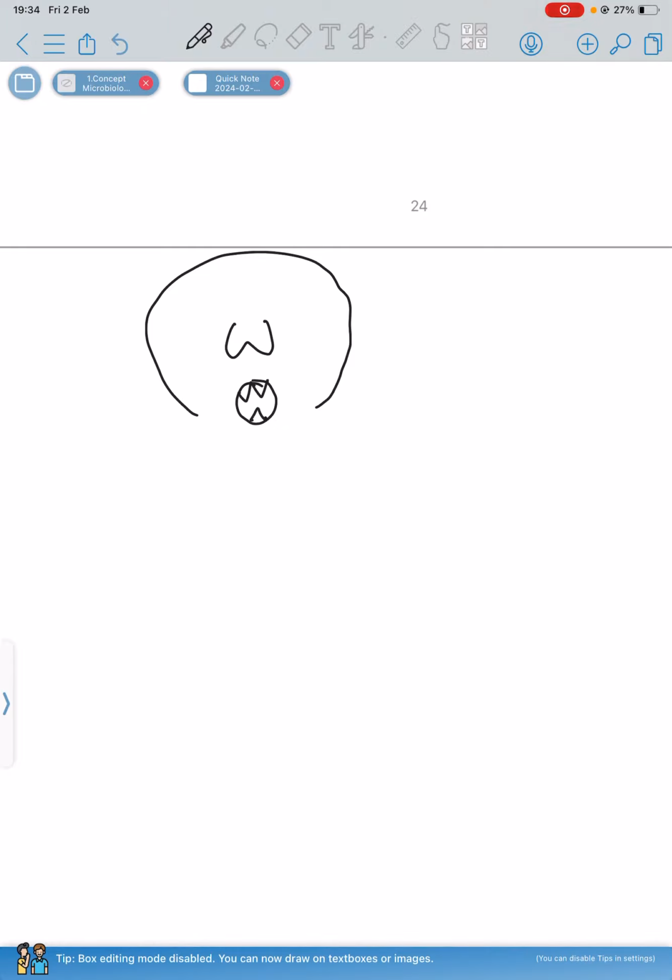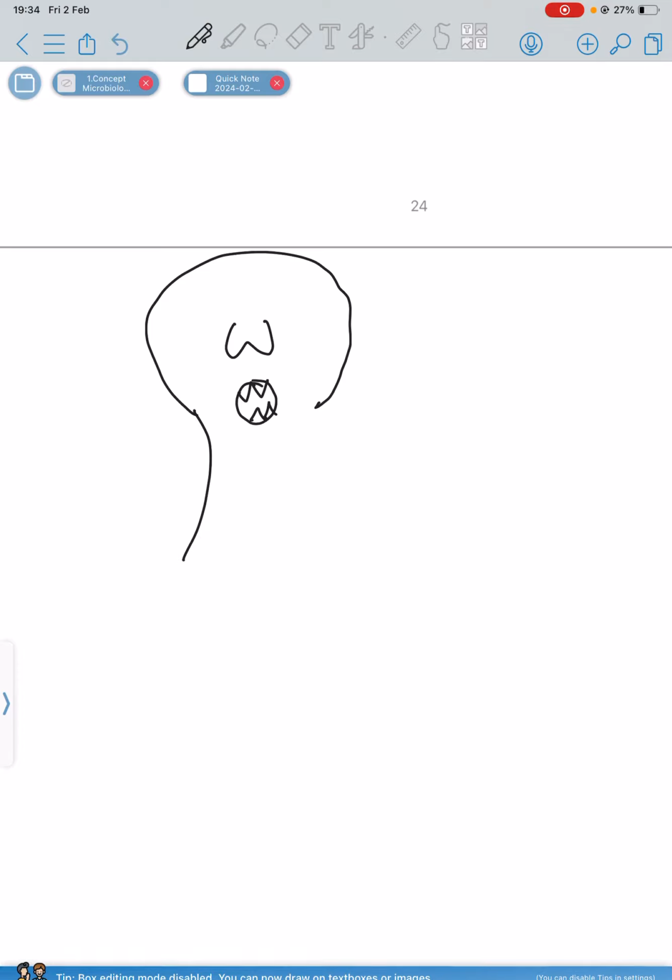Okay, so let me start with the common organisms. If this is a human, this is the nose, this is the mouth. Note what I've drawn here.